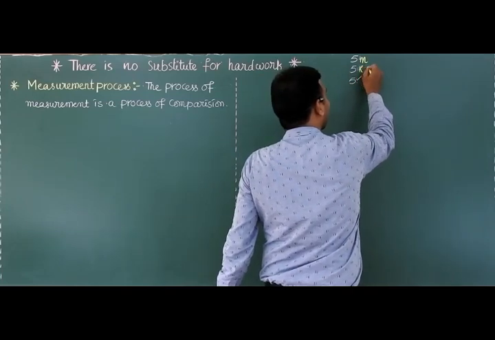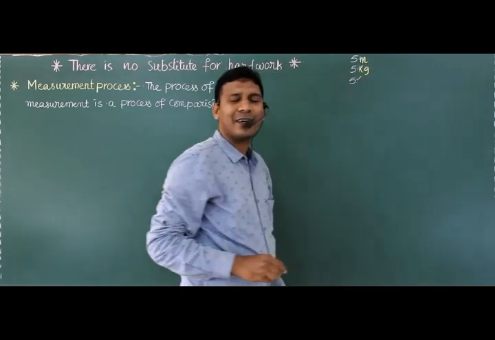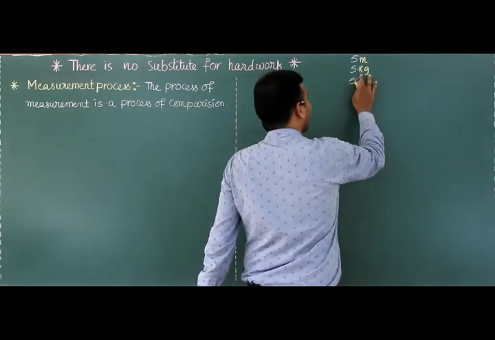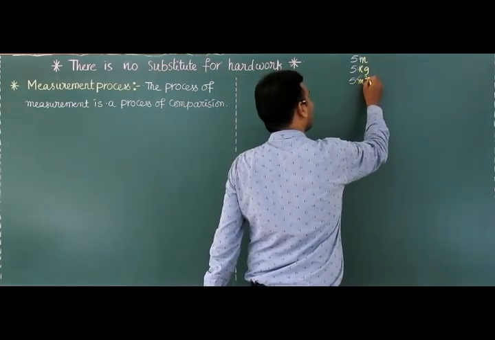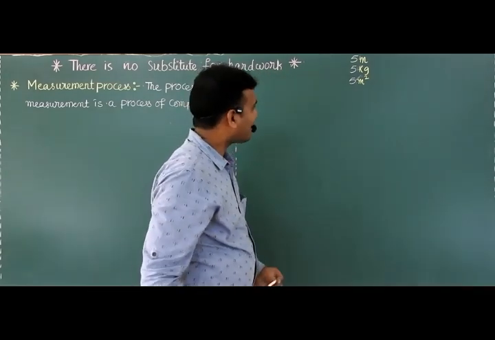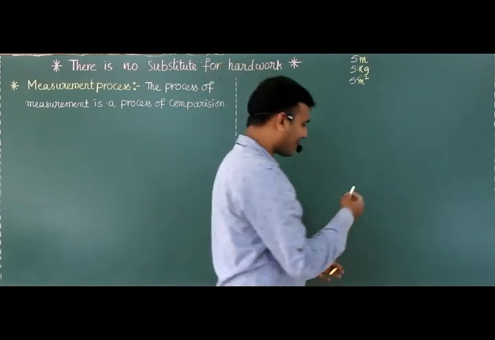For example, here I will write 5 kg. It's related to mass. 5 meters square, it is the area. So what are meter, kg, meter square?